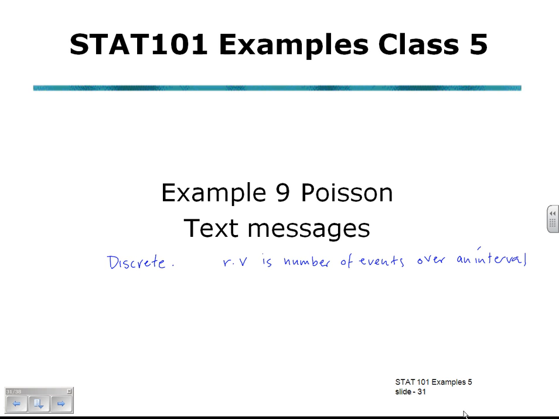For a Poisson random variable, only one parameter is required. The parameter required is lambda, which is the rate of occurrences of the event over a specified interval. One parameter, lambda. Just recapping those requirements for a Poisson distribution, the occurrences should be random.